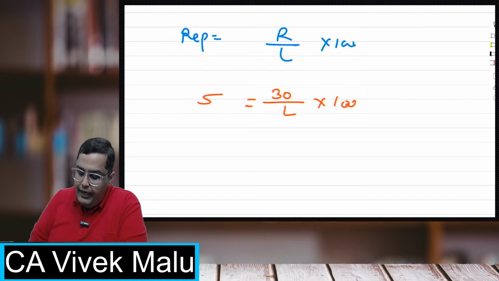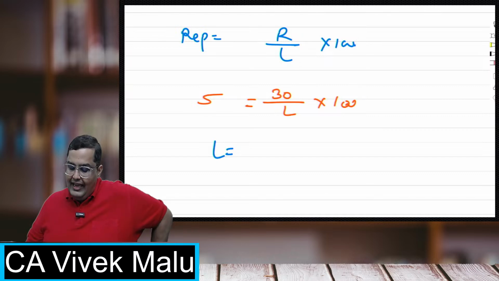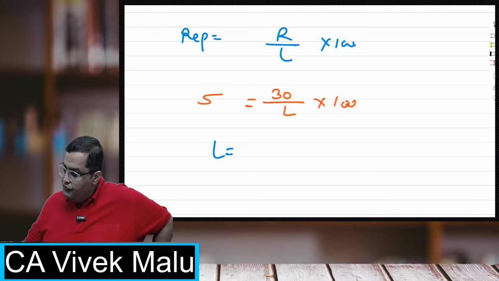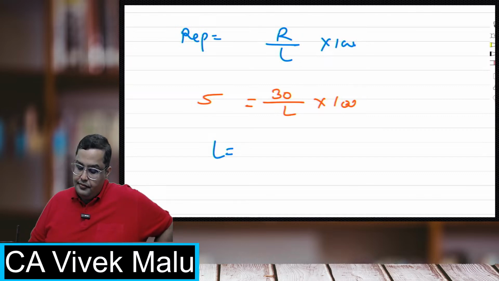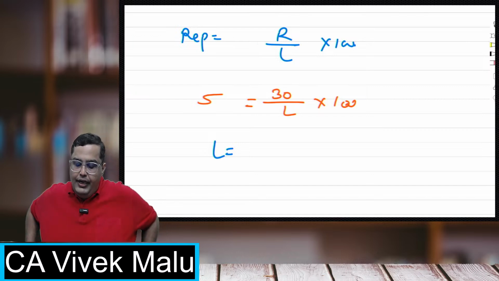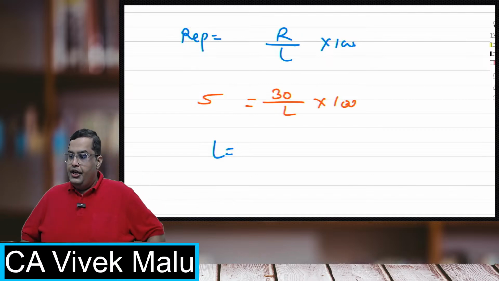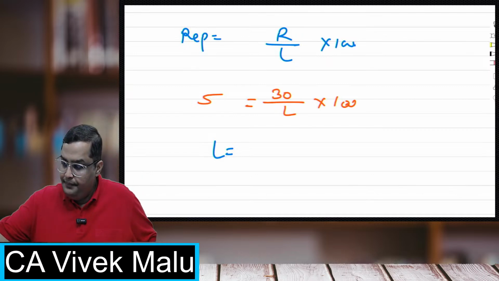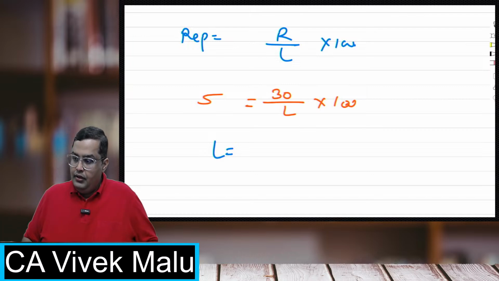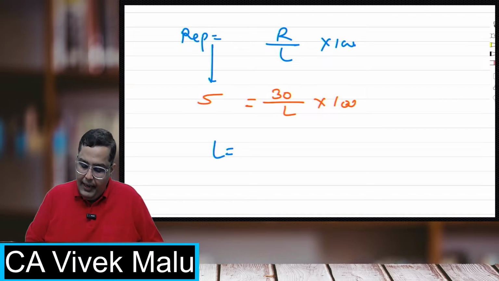Now can you calculate what is the average labor force? Come on students, calculate what is the average labor force. In the replacement method, they have calculated the number of replacements are 30, and the replacement turnover rate was 5, right? So we have kept this as 5, replacements as 30.